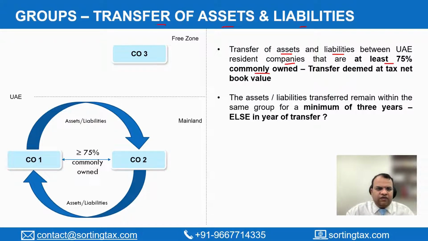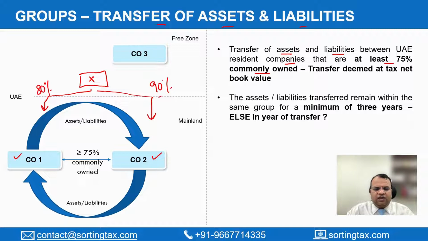So, for example, if there are two companies, company 2 and company 1, let's say there is a person X who commonly owns 80% of this company and let's say 90% of this company. So both these companies are commonly owned for greater than 75%. In such a case, the transfer of assets and liabilities between company 1 and company 2 or vice versa, which is transfer of assets and liabilities from company 2 to company 1, will not be liable to corporate tax.